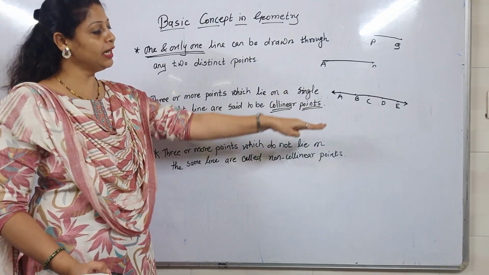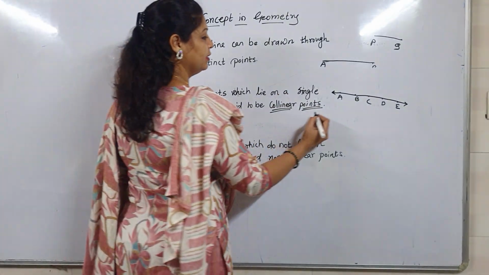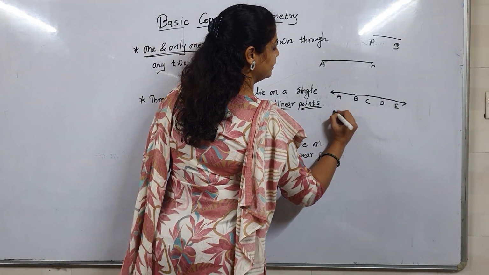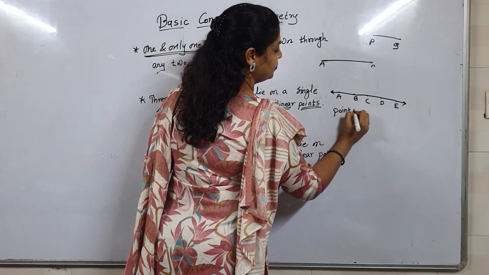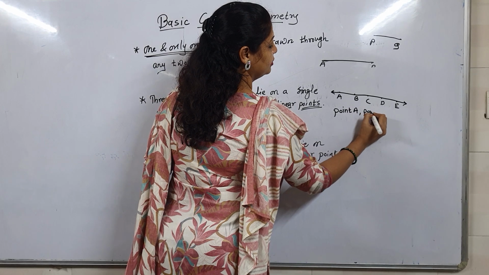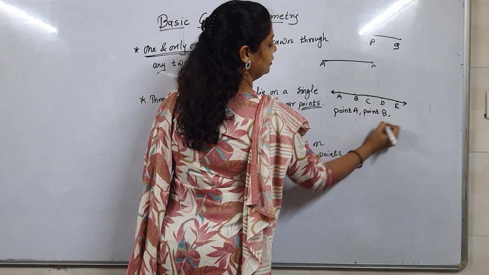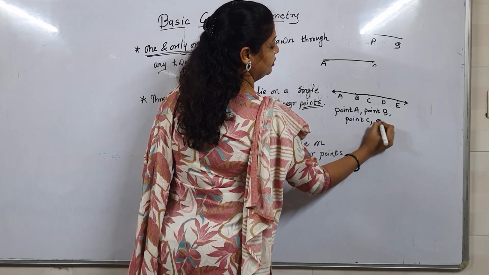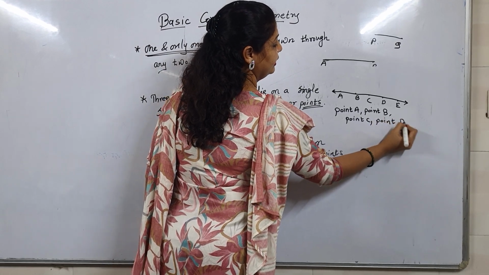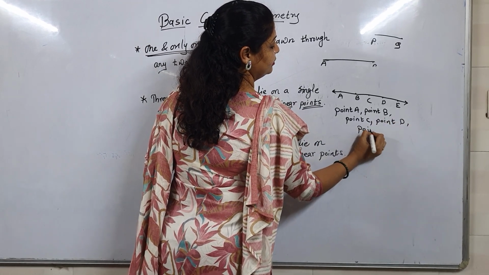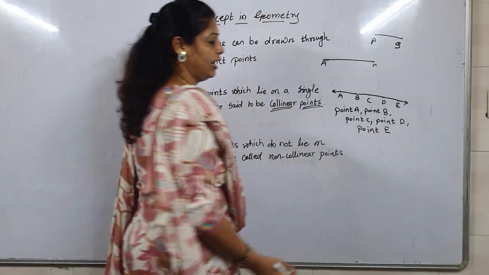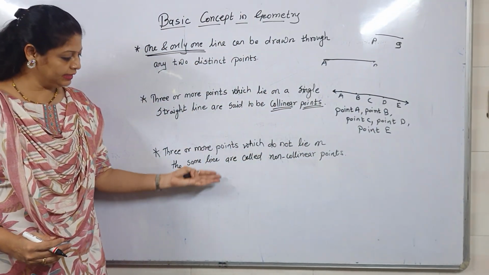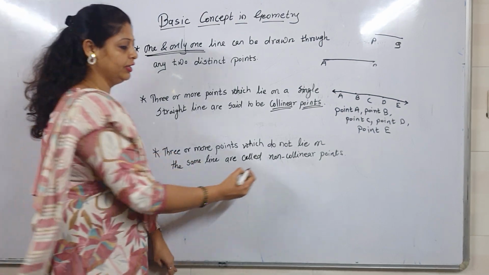Okay, so how to write the collinear points? So simple. When they ask to write down the collinear points, write down the answer like: point A, point B, point C, point D, point E are collinear points. Understood everyone? Now the next is non-collinear points.